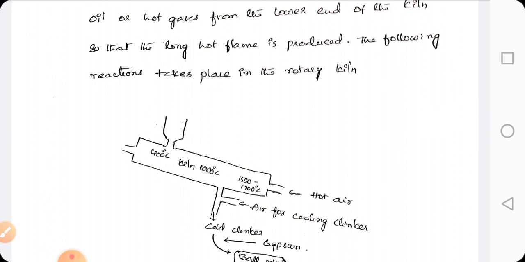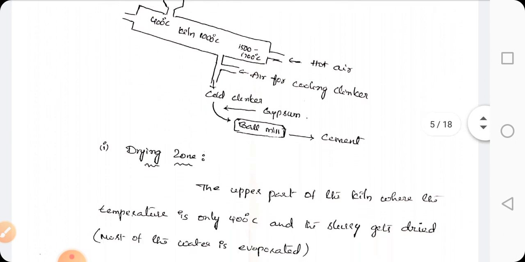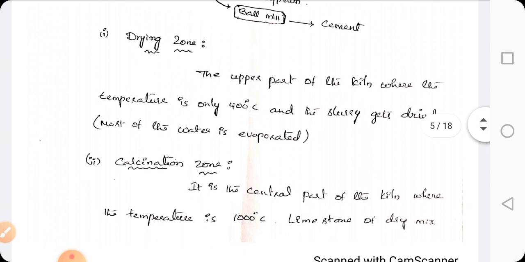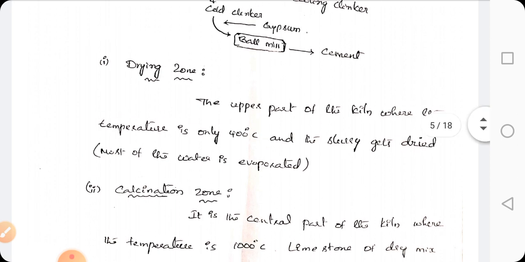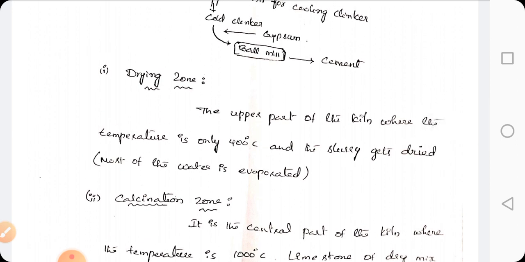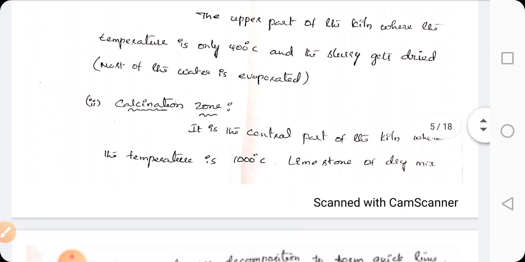Now the following reactions take place in the rotary kiln. Based on the temperature, this rotary kiln is divided into three temperature zones. The first zone is the drying zone. It is the upper part of the rotary kiln where the temperature is only 400 degrees Celsius and the slurry gets dried here. That means most of the water is evaporated in the drying zone.